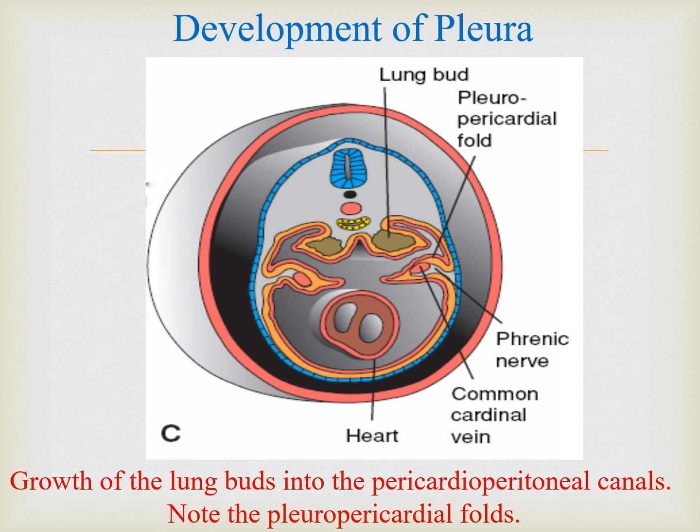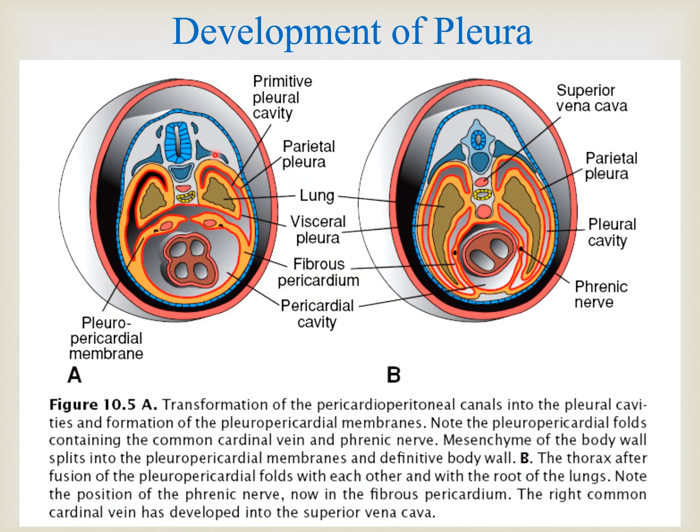This diagram shows further development of the pericardio-peritoneal canals into pleural cavities and formation of the pleuropericardial membranes. As the lungs enlarge in size, the pleuropericardial membranes project more, and from both sides they connect together. As they connect, they make two folds.